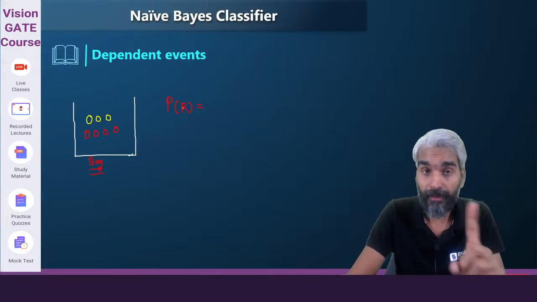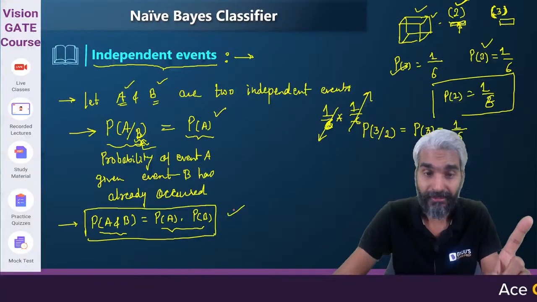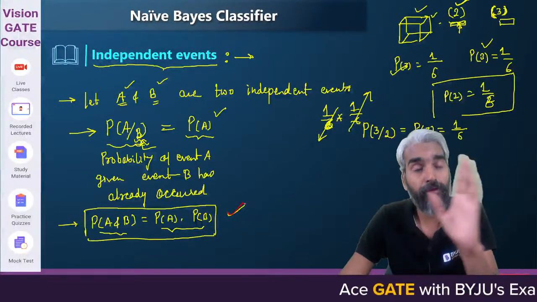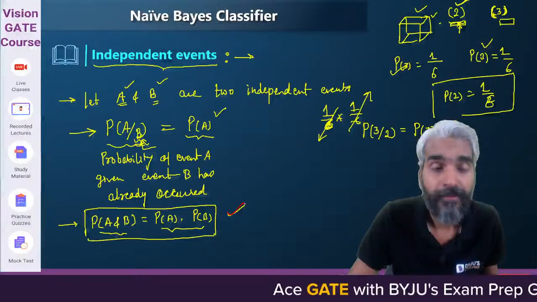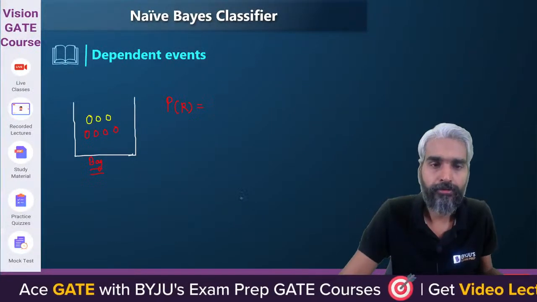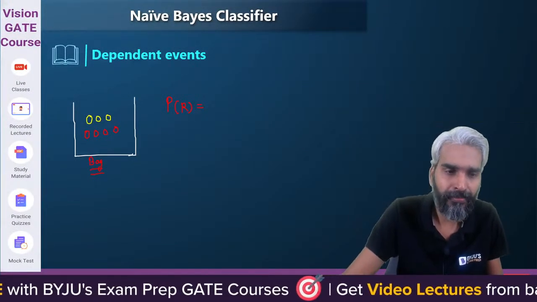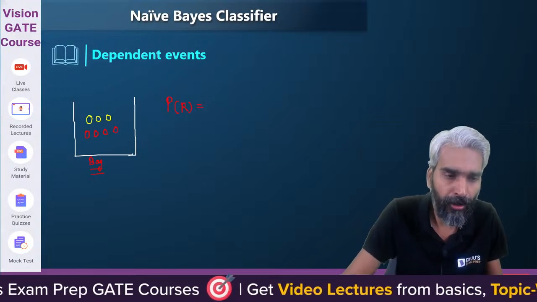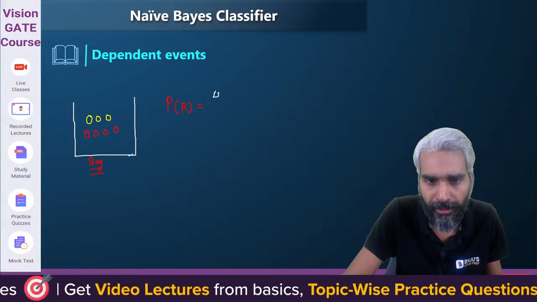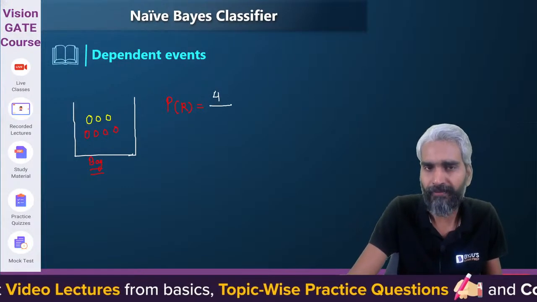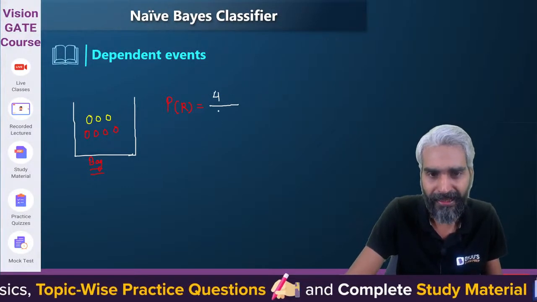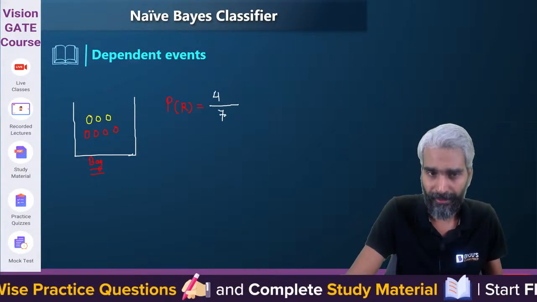We'll understand a very important formula. Just like I told you this, I am going to define a formula which is very important, the concept of Bayes theorem. You generally try to mug up the formula of Bayes theorem, but you don't actually need to mug it up. So what will be the probability in this particular case? Sir, the probability that the ball drawn is of red color will be, there are 4 balls of red color, therefore the favorable events are 4, but the total number of ways in which you can draw one ball out of this bag is 7, therefore 4 by 7, right?